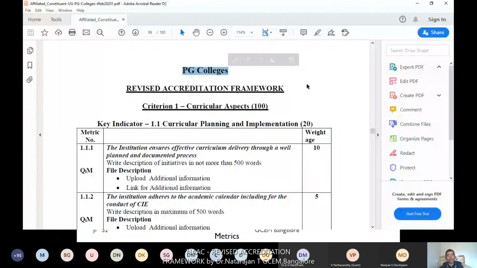See here, this is the criteria, and it is delineated into key indicators, and again divided into metrics. The metric number is indicated by three numbers. The first is the criteria number, the second is the key indicator number, 1.1, and the third is the metric number.